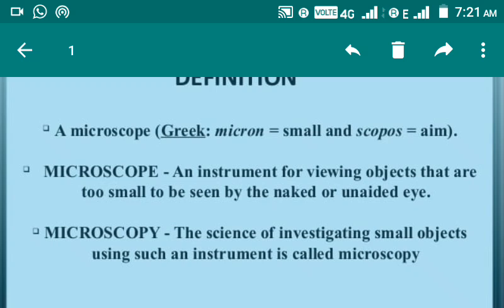Scope means aims. So a microscope is an instrument for viewing objects that are too small to be seen by the naked or unaided eye. It means it's a kind of instrument which helps to visualize very small things. The main motto in terms of biology, that very small thing is the cell, cell organelles, all those things. And the branch of science of investigating small objects using such an instrument is called microscopy. So these are some of the terms: microscope, microscopy.